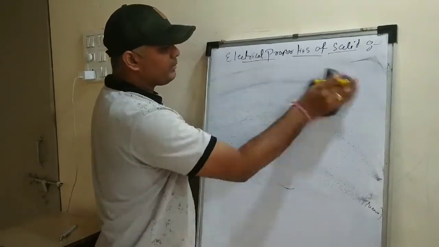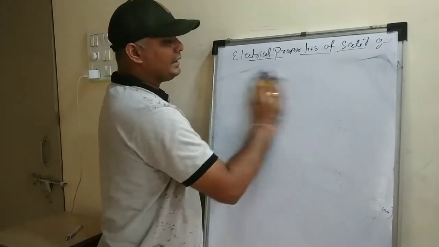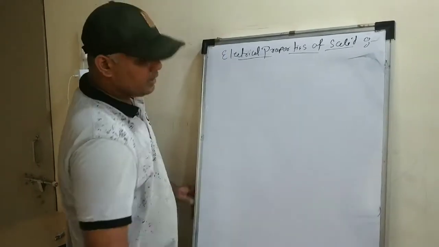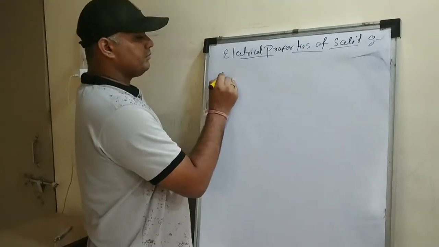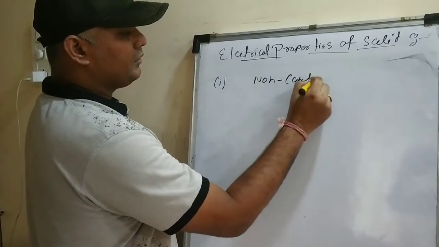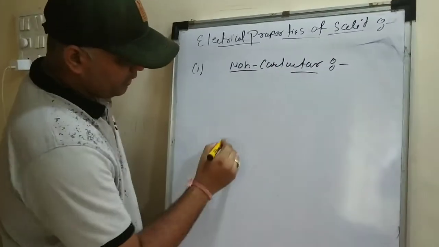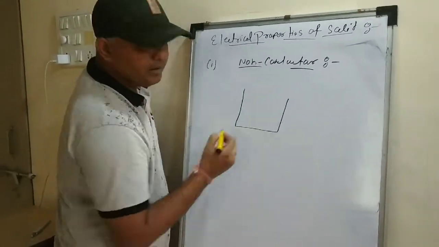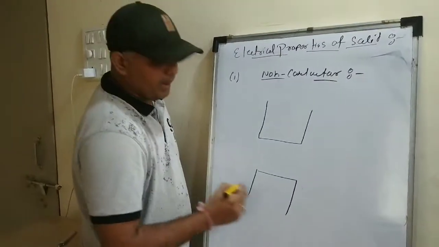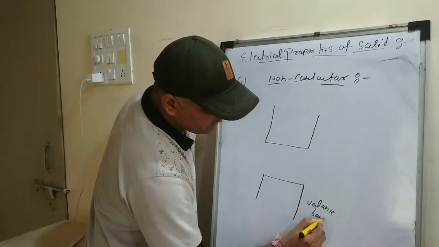Let's draw the diagram. We will take all of them: conductor, non-conductor and semiconductor. Number one, I'll take the example of a non-conductor. This is our conductance band, and this is our valence band.